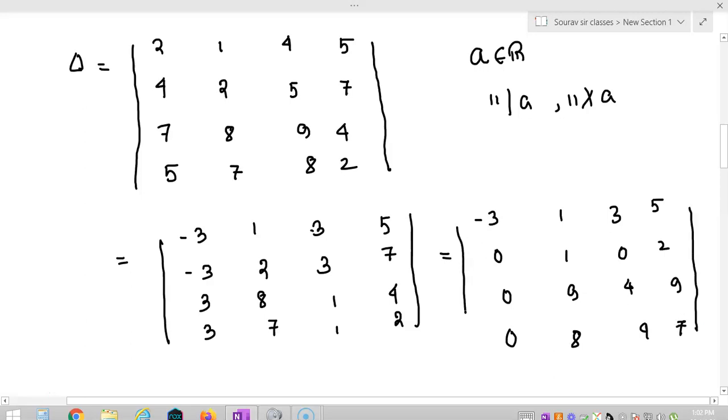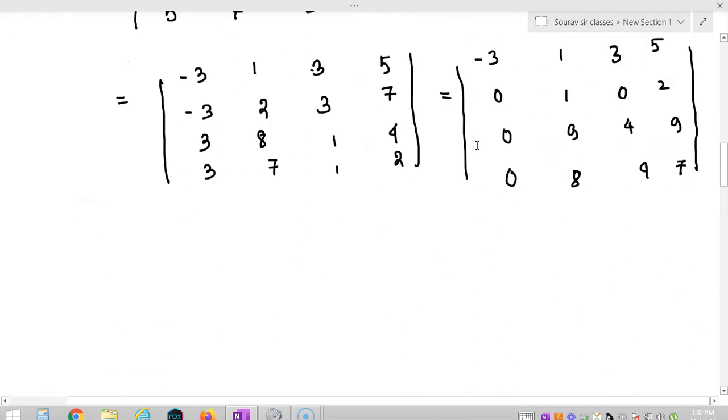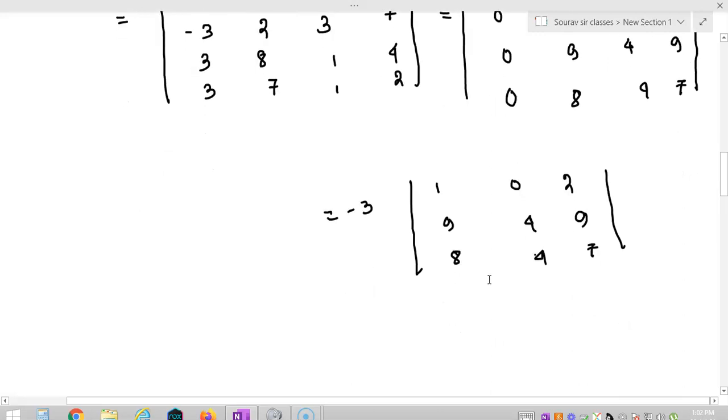We can write it as equal to minus 3 into the determinant 1, 0, 2; 9, 4, 9; 8, 4, 7. You can see that this is 4, this is 4, so I am subtracting the second row from the third row.